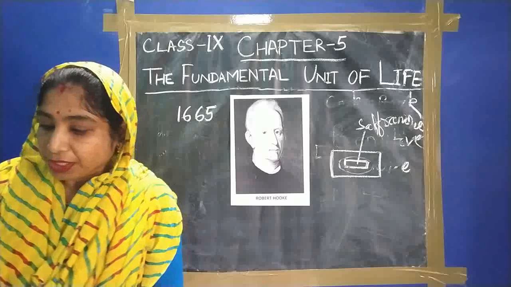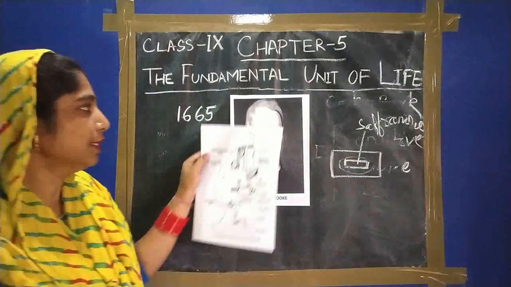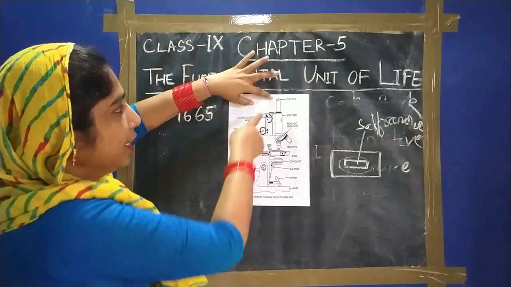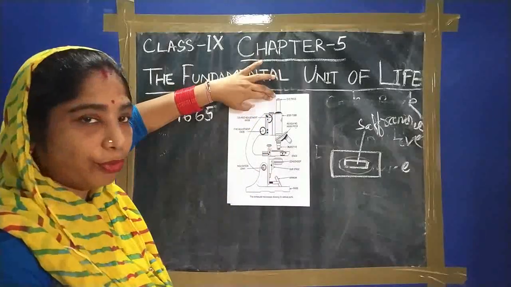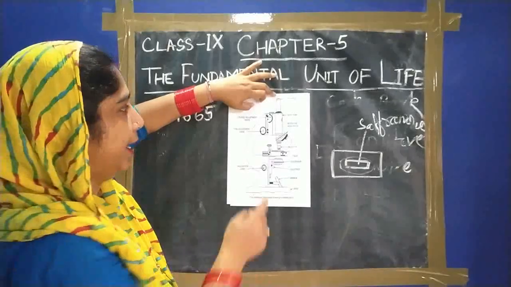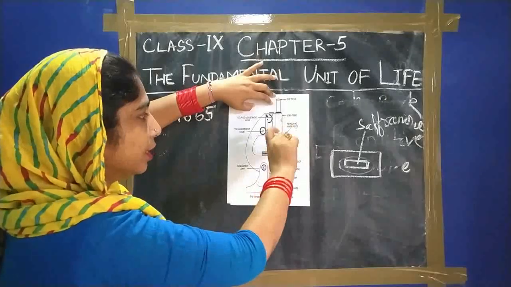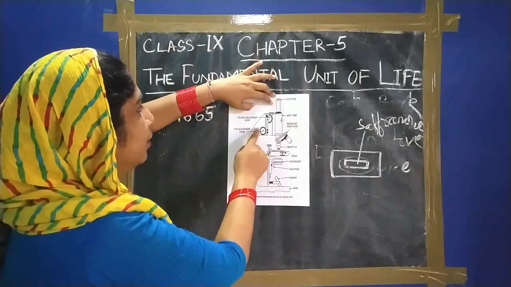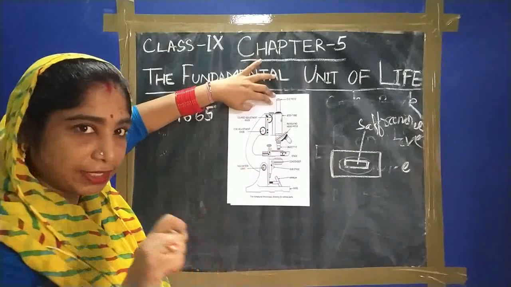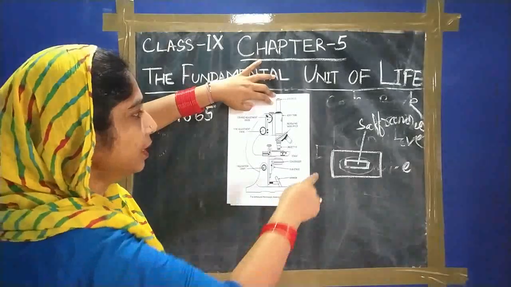Next, how do we put the slide on the microscope? See, this is the structure of a microscope. This part is called the eyepiece, where we put our eye to observe the content of the slide. This is the body, this is the revolving nose, which can be rotated, and there are two adjustments: the coarse adjustment and the fine adjustment to adjust the lenses to get a proper picture of the slide.